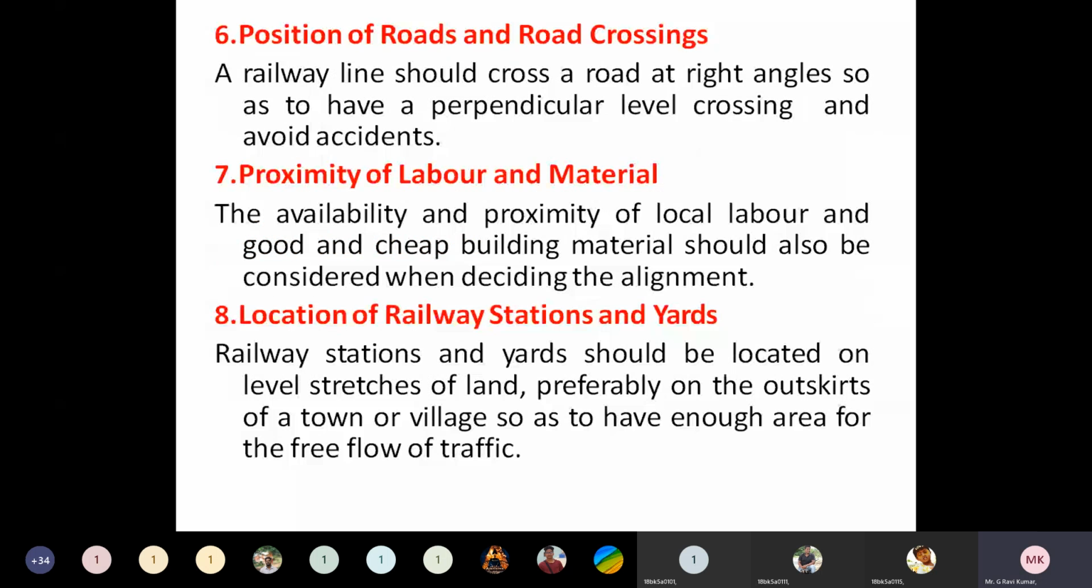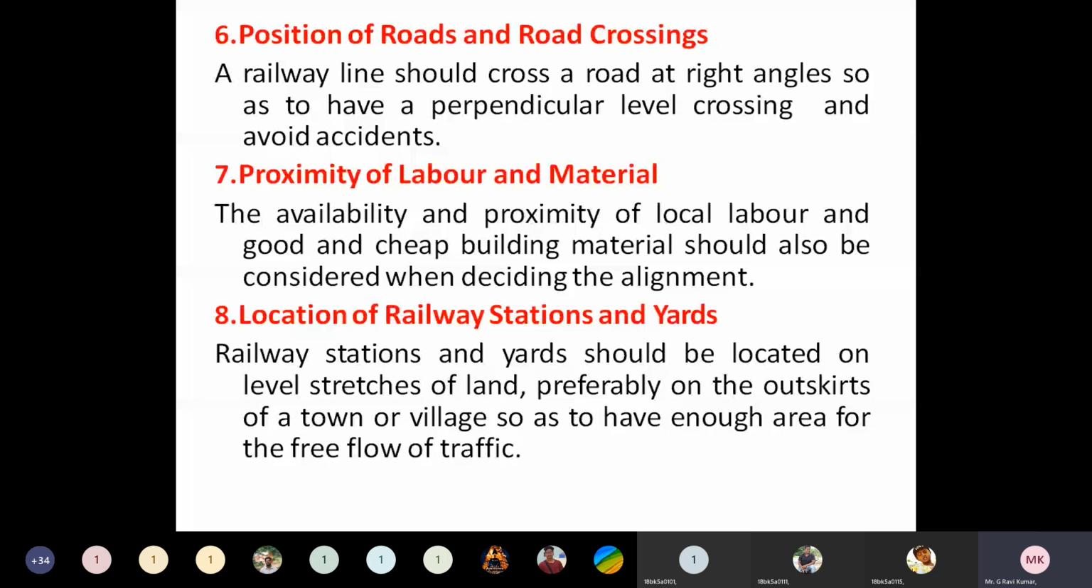Next is the position of roads and road crossings. It means whenever we are constructing a railway line, some highways or roads may cross the railway line. In that case, the railway line and the road should cross each other at a right angle, perpendicularly. In that case only we can avoid accidents.